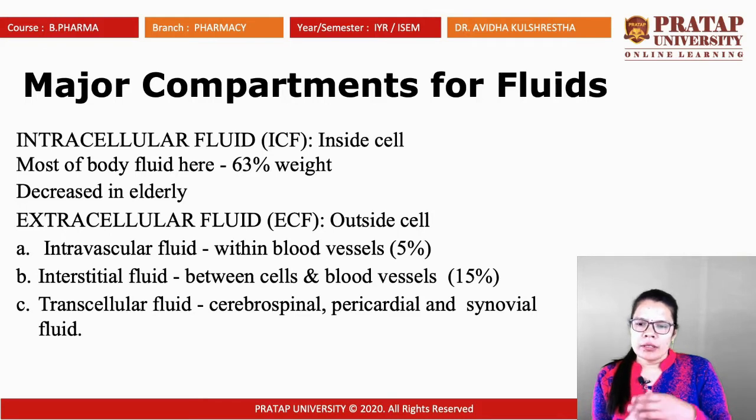Interstitial fluid is between the cell and the blood vessels, about 50%. Transcellular fluid is cerebrospinal, pericardial or synovial fluid. So these are outside the cell and inside the cell. This is the composition. So we have two compartments, one intra and another extra.